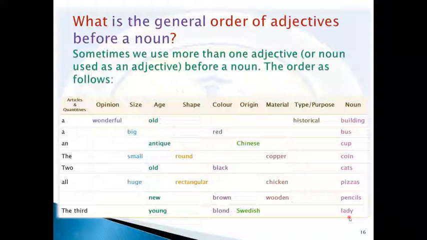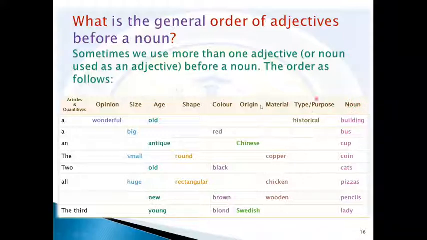So we can follow the same order of adjectives in case we want to use more than one adjective in the noun phrase. It is very important to keep this order in your mind. Try to help yourself by thinking of the articles and quantitatives as one group, then opinion, then size, then age, then shape, then color, then origin, then material, then type and purpose adjectives, and in the last position, you should use a noun.